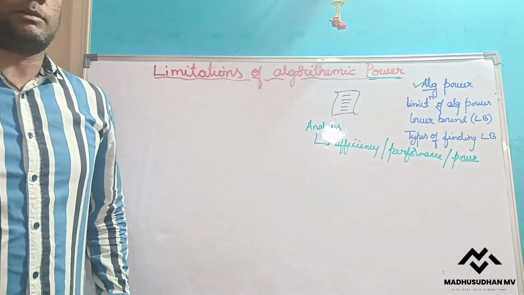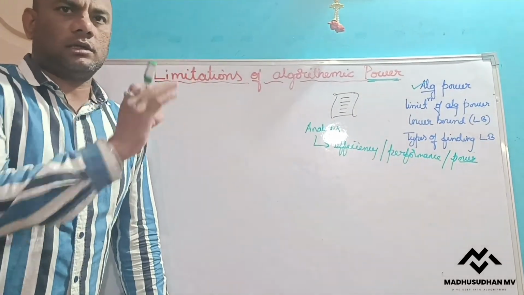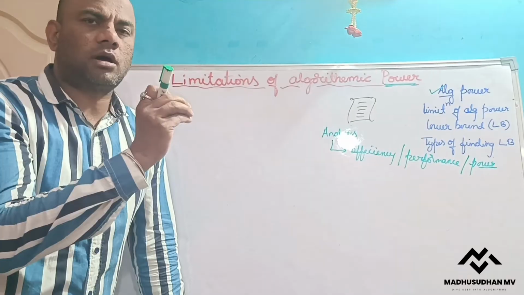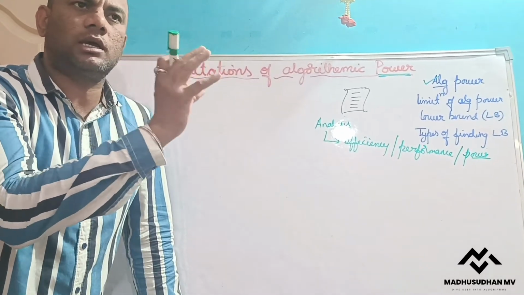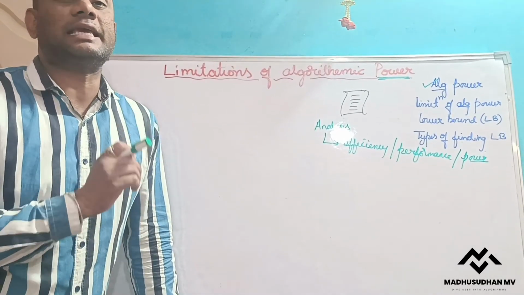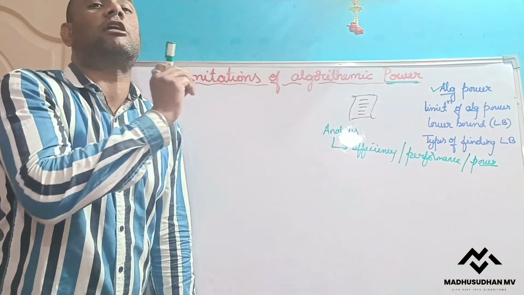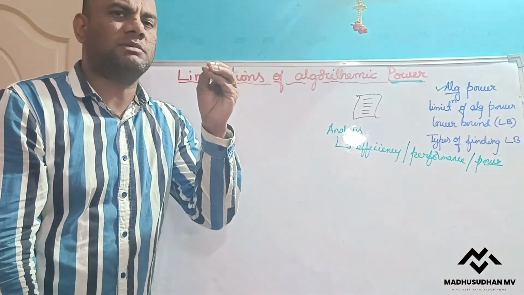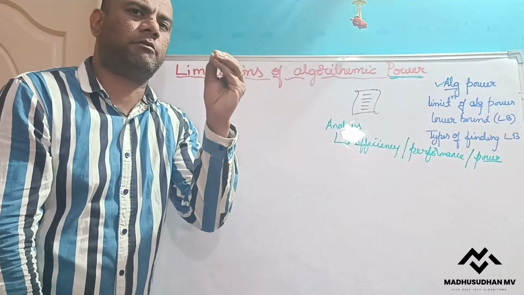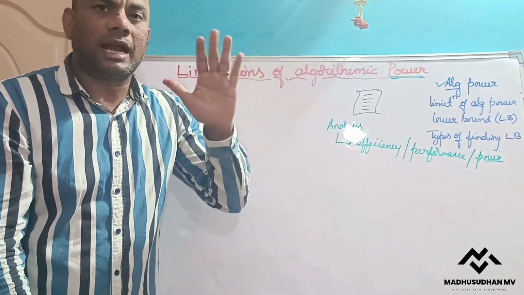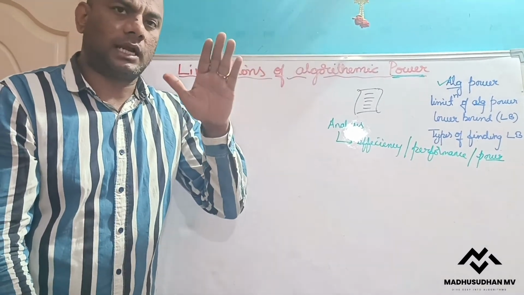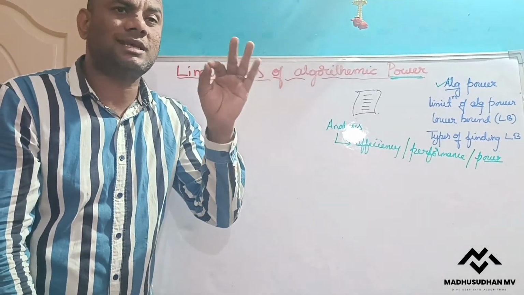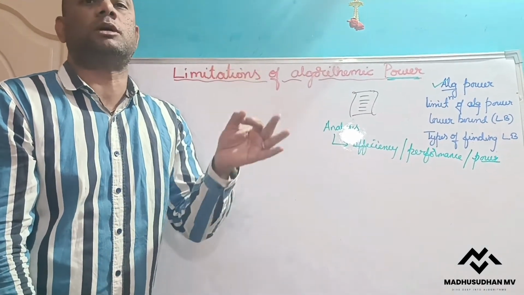Suppose we take bubble sort. Bubble sort is used to sort a given set of elements, and it takes n square time. That is the power, meaning the efficiency or performance, of bubble sort. But it is not good, because it has a disadvantage: it takes too much time.